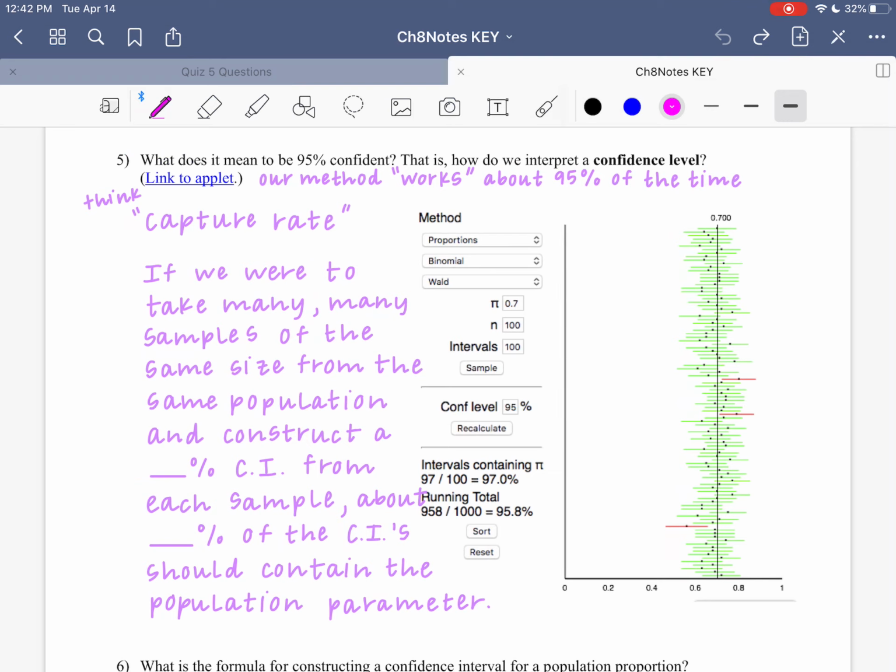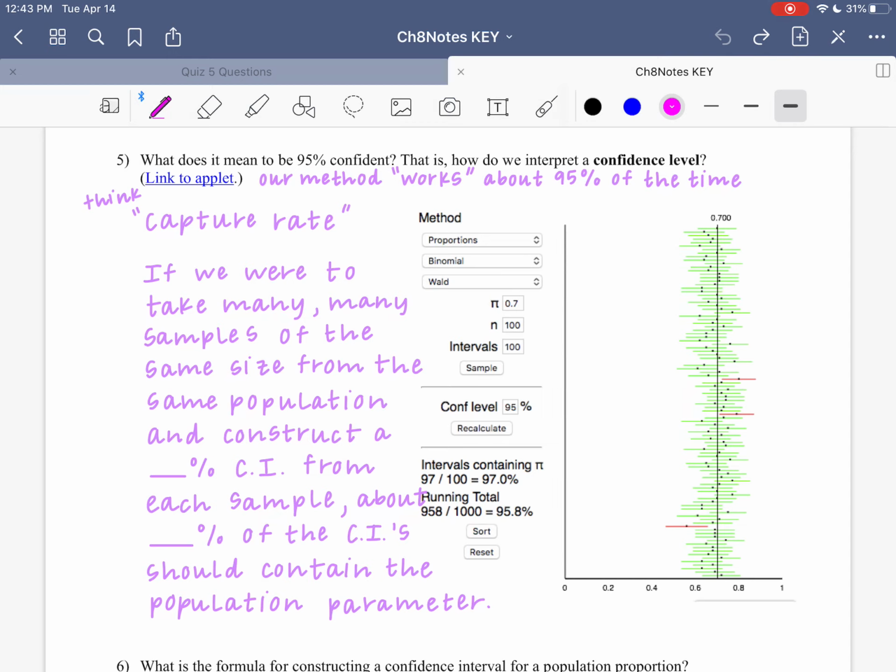You have to keep in mind that we only are taking one random sample and constructing one confidence interval. But if somebody else took a different sample, they would likely get a different sample statistic and then also get a different interval, a lower bound and an upper bound. Those would be different numbers. If somebody else took a different random sample, they would get a different confidence interval.